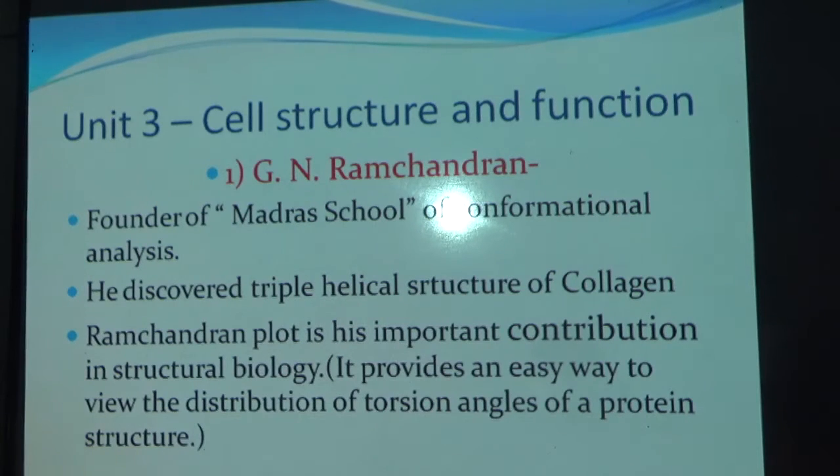The first scientist from this is G.N. Ramachandran. G.N. Ramachandran is an Indian scientist. We should be proud of this scientist as he is from India and he is the founder of the Madras School of Conformational Analysis of Biopolymers. He discovered the triple helical structure of collagen and the Ramachandran plot.